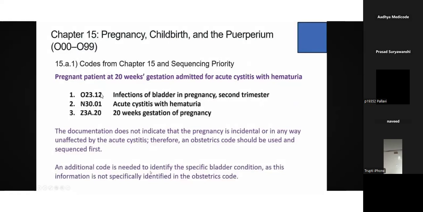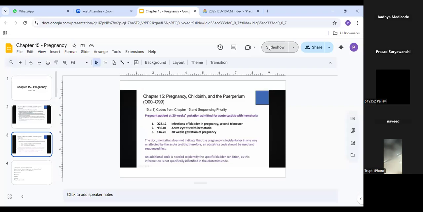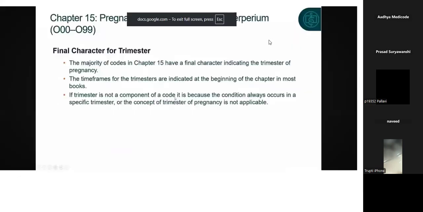So this 2 is mentioning that the person is in the second trimester. Whatever the condition may be in these pregnancy scenarios, you need to mention the last character. The final character should mention the specific trimester, because the conditions happen specifically in that trimester, so you need to mention it properly.